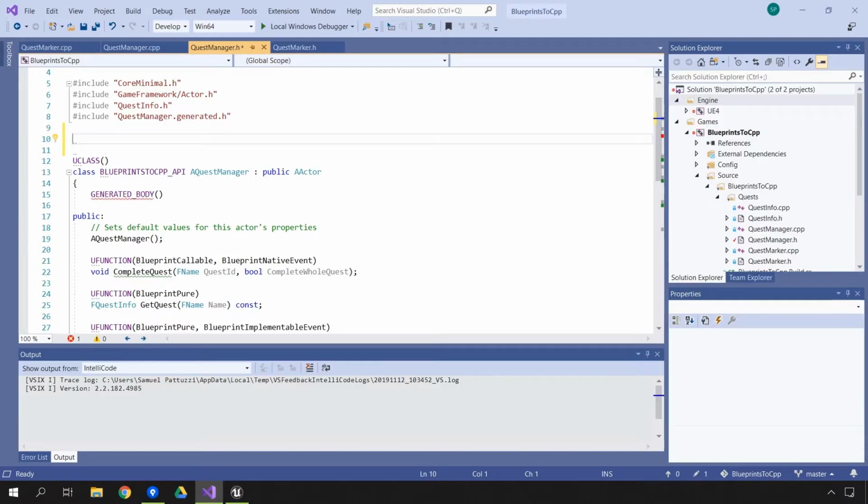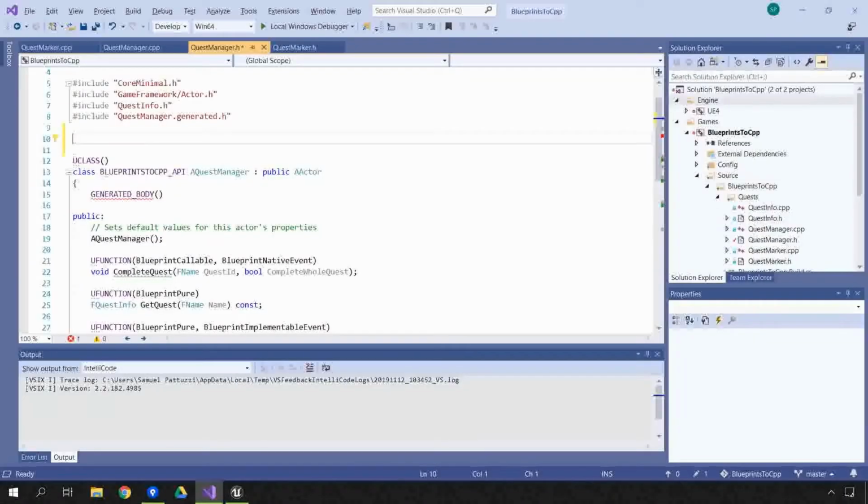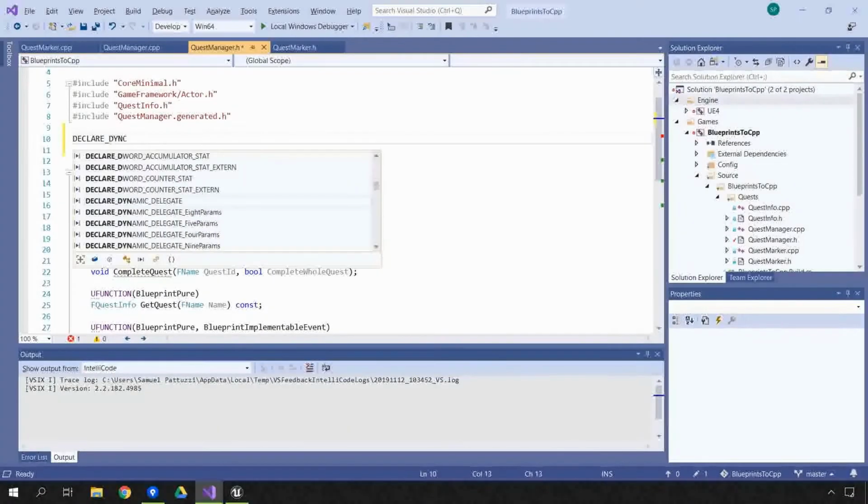We want to decide also what kind of delegate we want it to be. Now, in this case, this event is a multicast because we have multiple listeners and we don't need a return type. And it needs to be dynamic because we need to use it in Blueprint. So that pretty much ties our hands into what type of delegate we're going to use. It's going to be a declare dynamic multicast delegate. And then we just have to decide how many parameters we want.